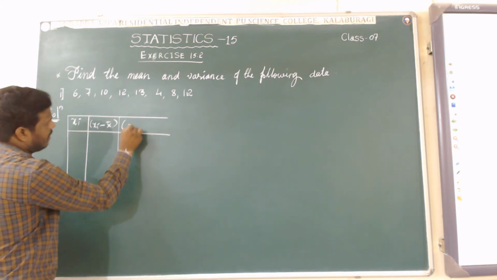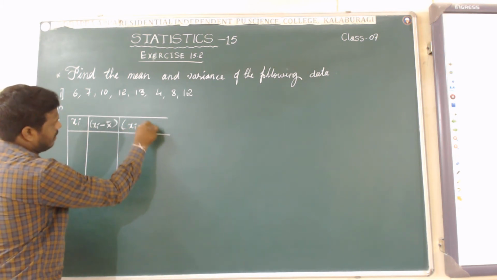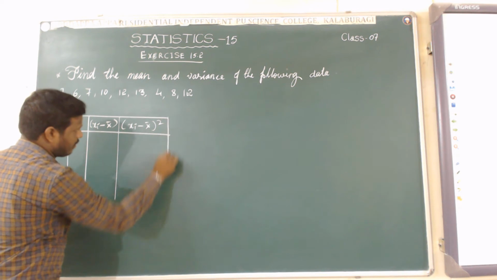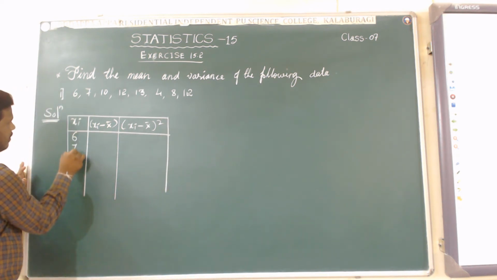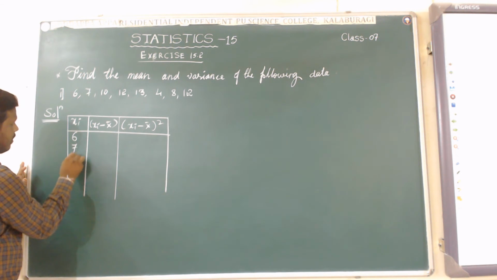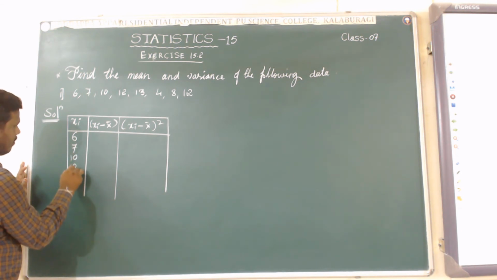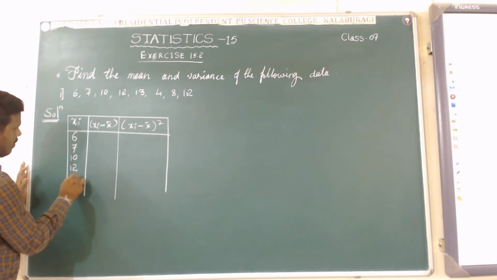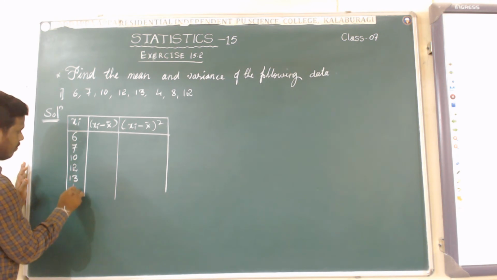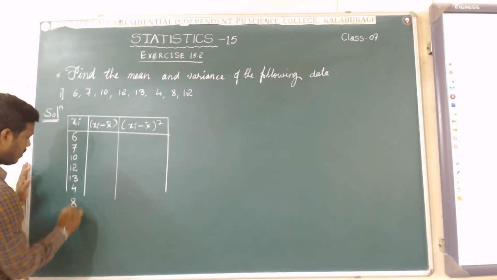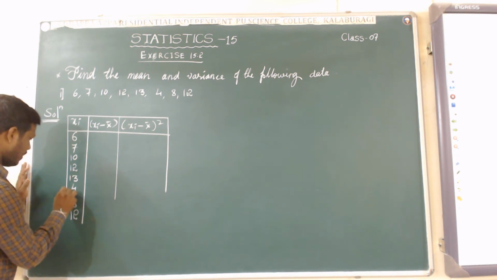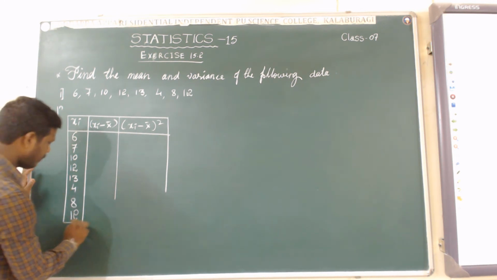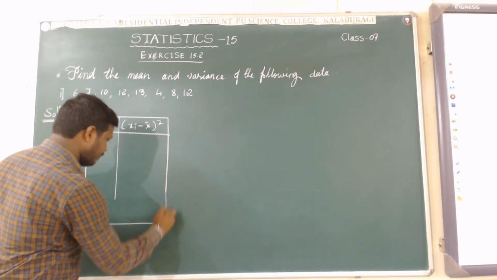After this I will write xi minus x bar whole square. Write the given data 6, 7, 10, 12, 13, 4, 8, 12. These are the given data in the form of ungrouped.